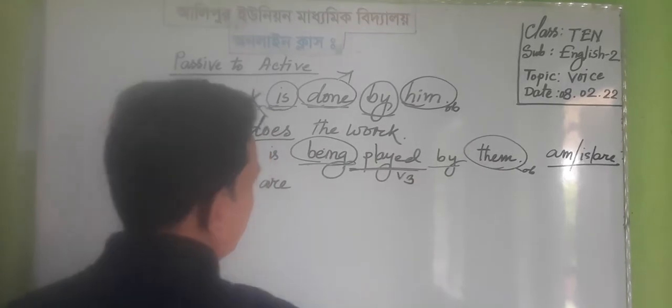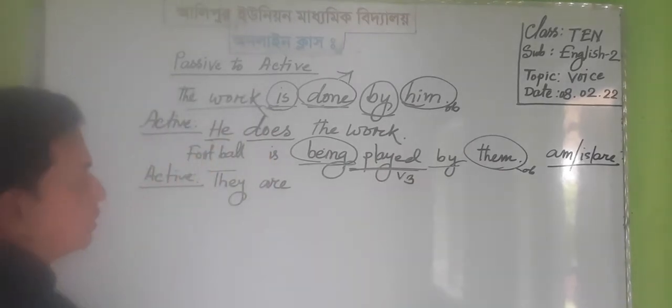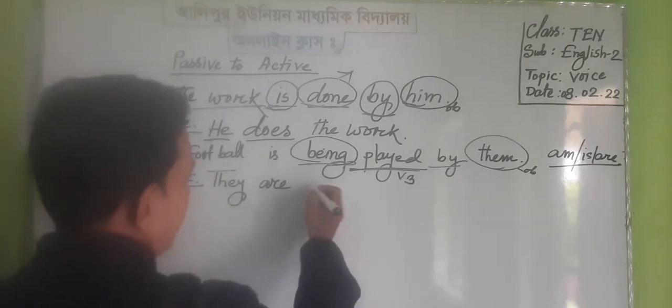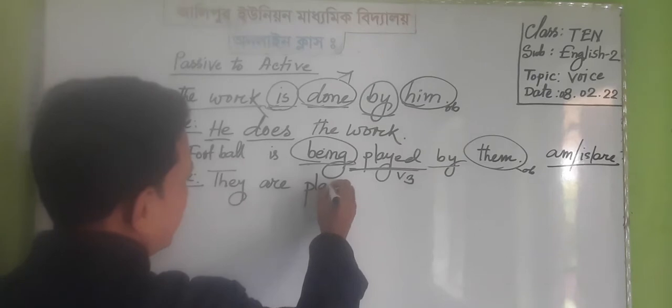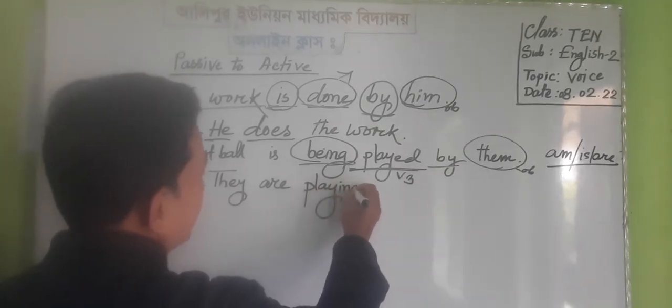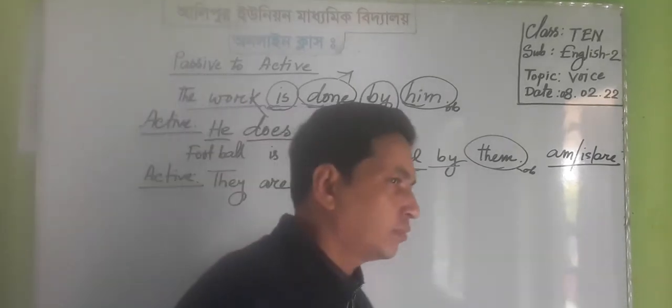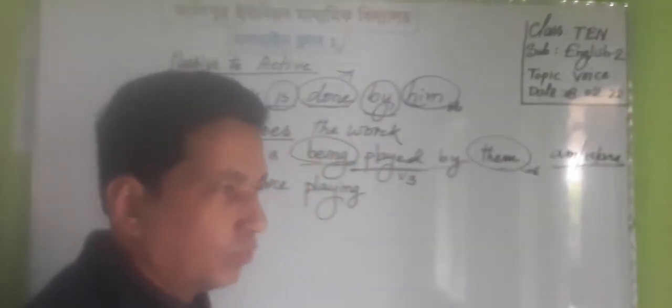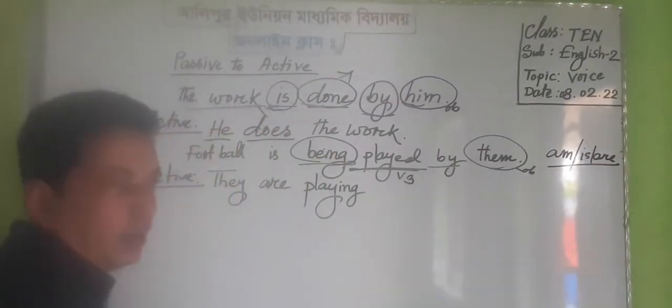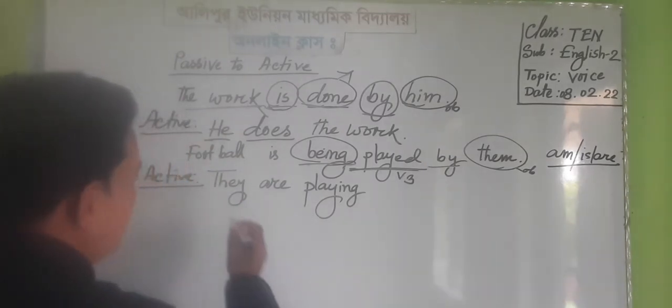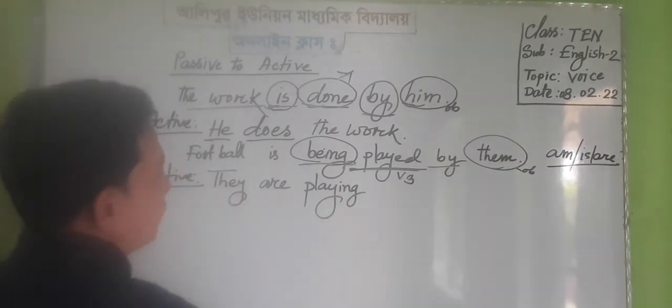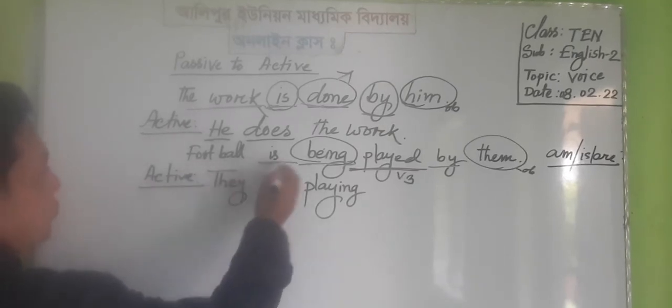But when we write present continuous tense, we must add ing after the base form of the verb, such as play is the base form, and after play we have to add ing. They are playing, and is is also omitted.